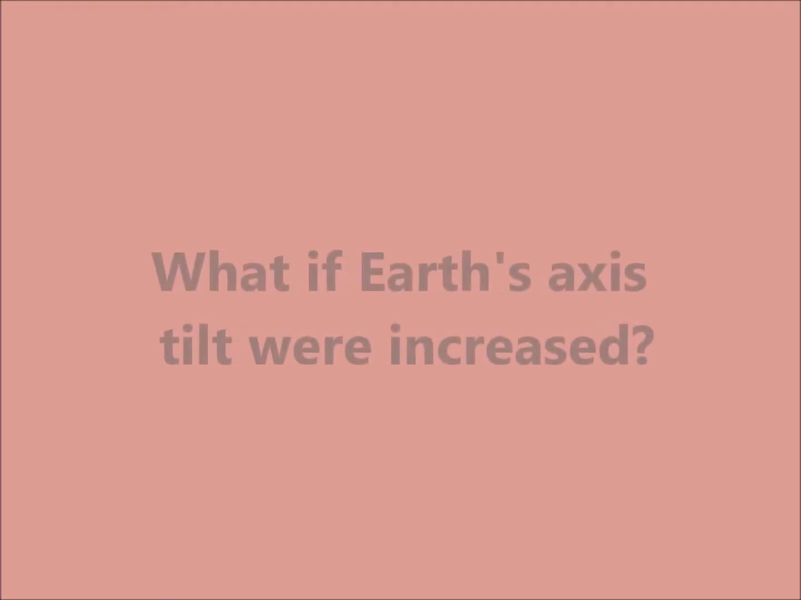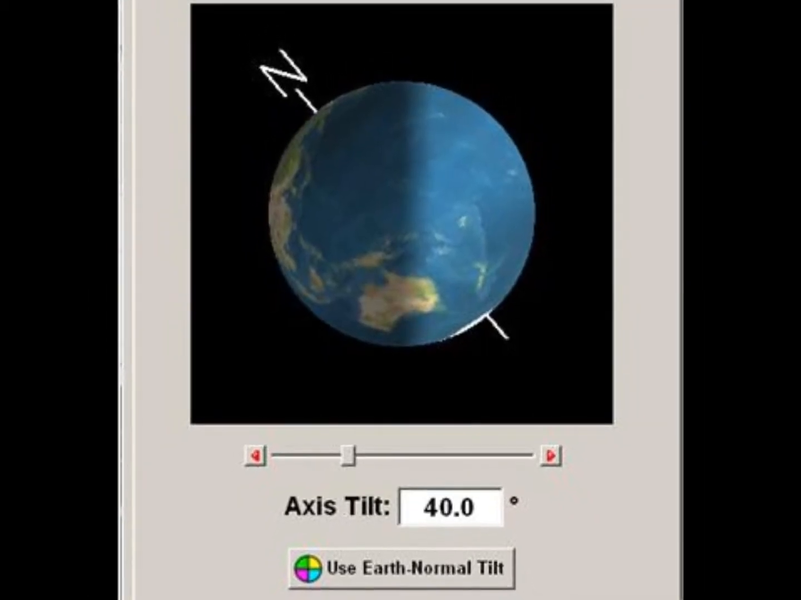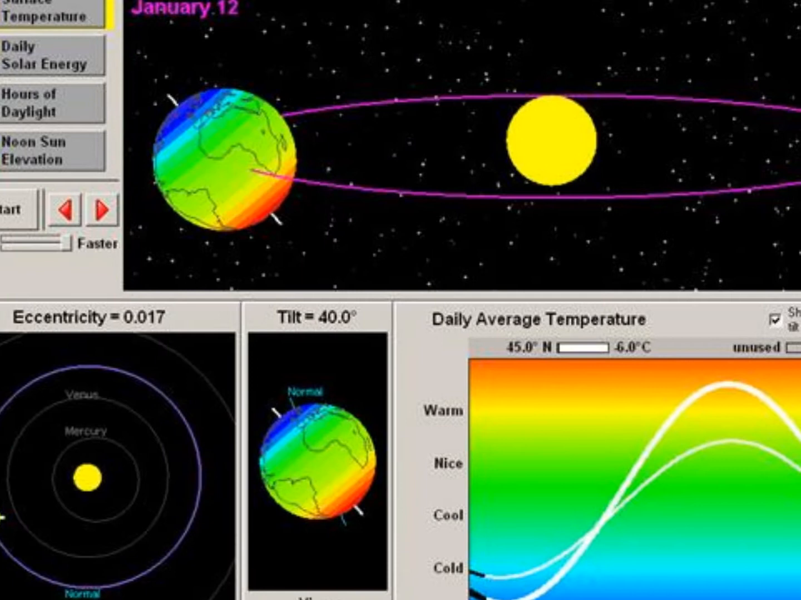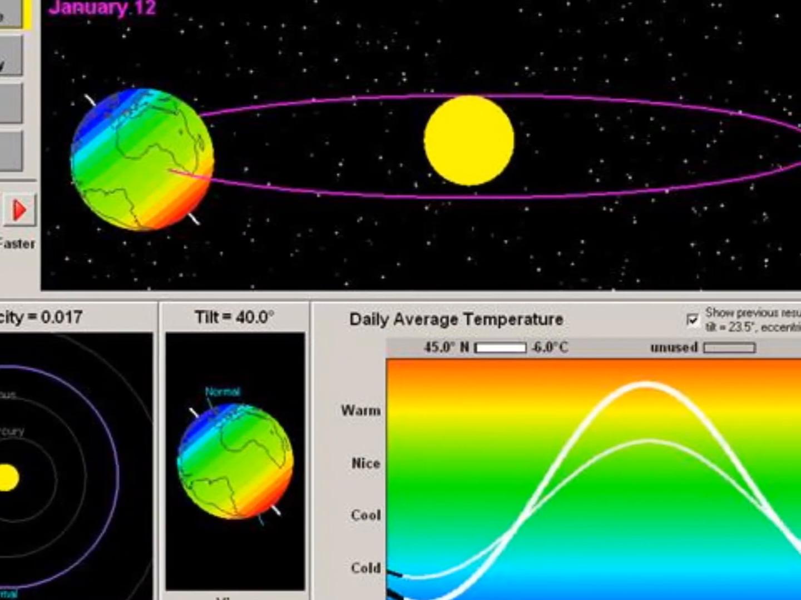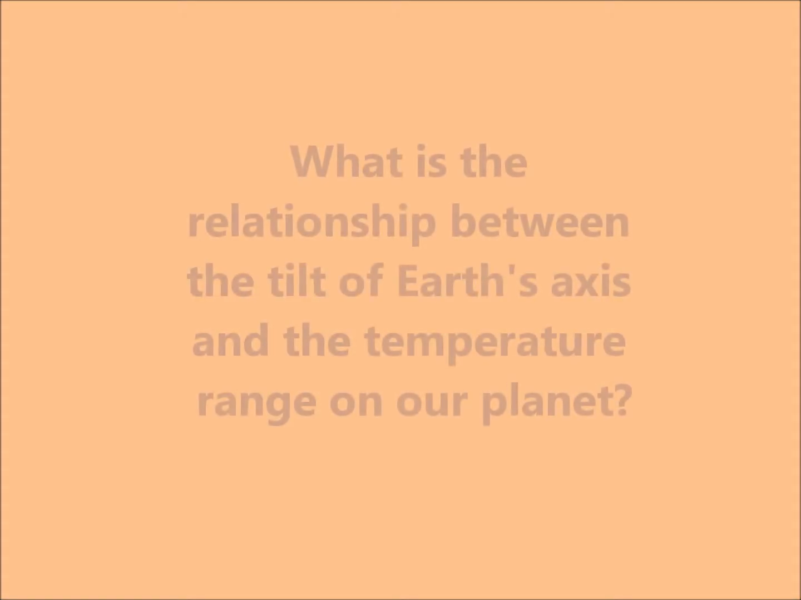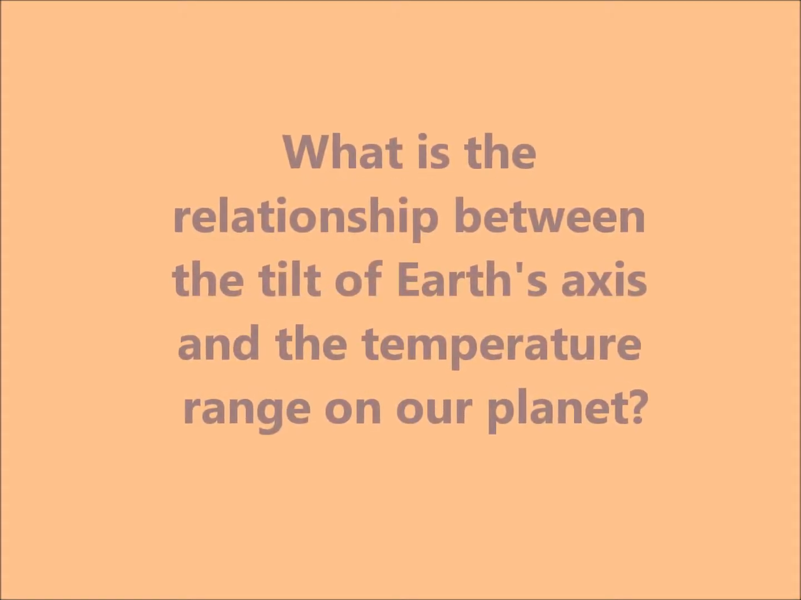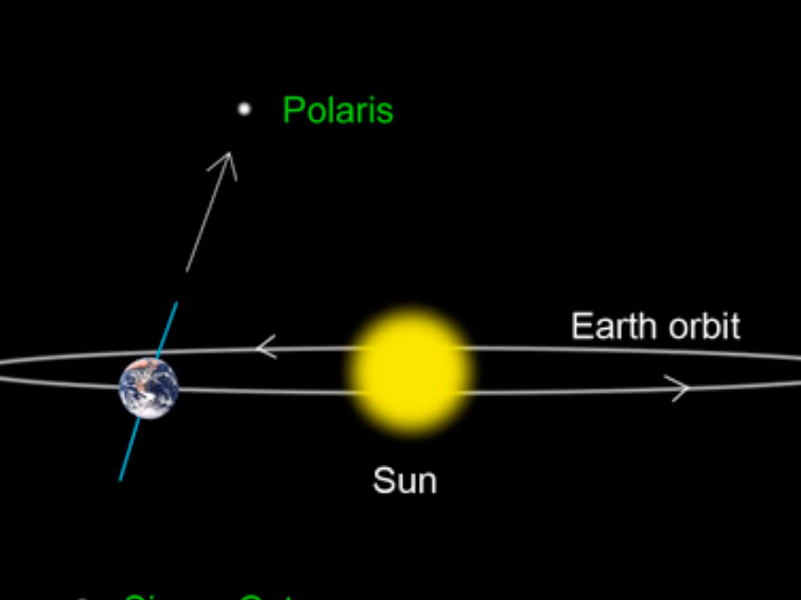What if we increase Earth's axis tilt? If we change it to 40 degrees, we can see now we would experience temperature extremes. It would get very cold in the wintertime and very warm in the summertime. So what is the relationship then between Earth's axis tilt and the temperature range? As axis tilt increases, the temperature range increases as well.